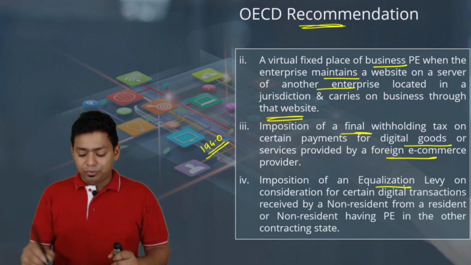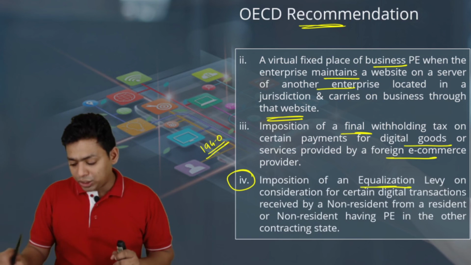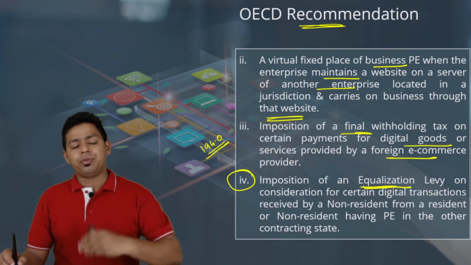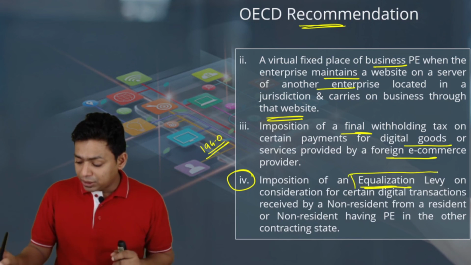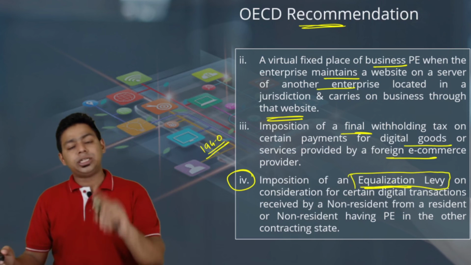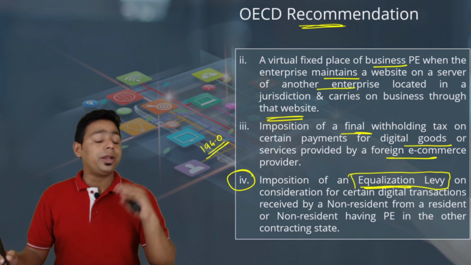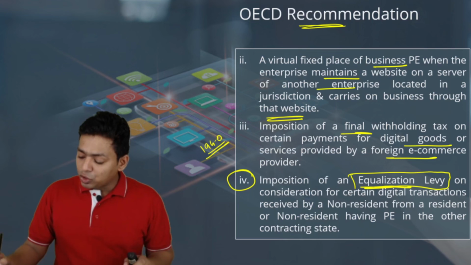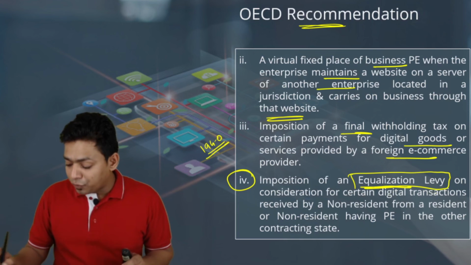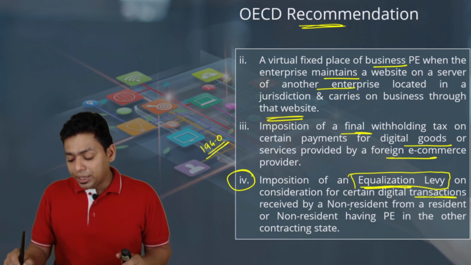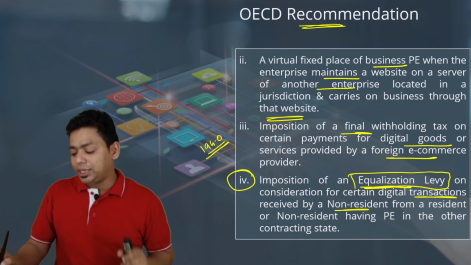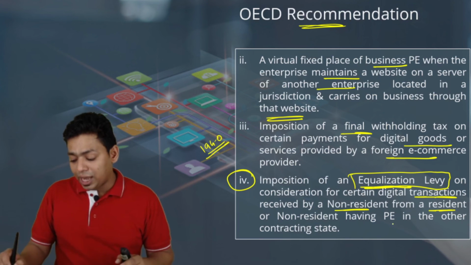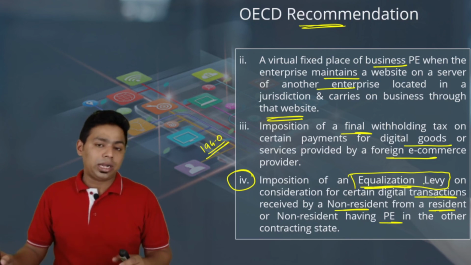Imposition of equalization levy. So this was one of the recommendations. This is what you should know. Other items we will discuss in the respective chapters, but this point was a recommendation from the OECD model, not India's choice. Imposition of equalization levy on a consideration for certain digital transactions received by the non-resident from the resident or a non-resident having PE in the other contracting state.